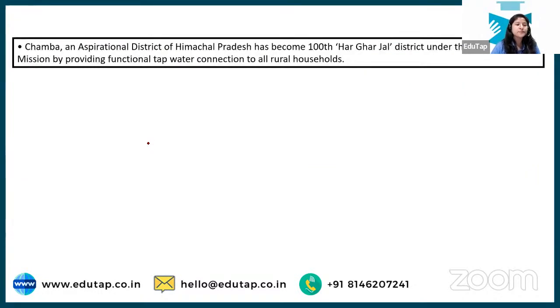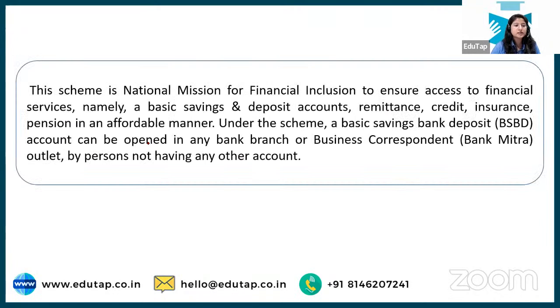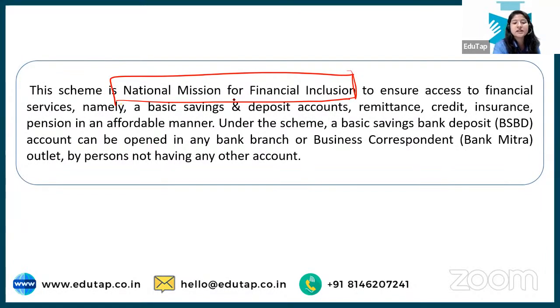Next, let's look at the scheme, National Mission for Financial Inclusion. This is what you need to know if you are fully prepared with the scheme. No, this is what the catch is. Here, the name is not written. It is written National Mission for Financial Inclusion. Jan Dhan Yojana. End of discussion.